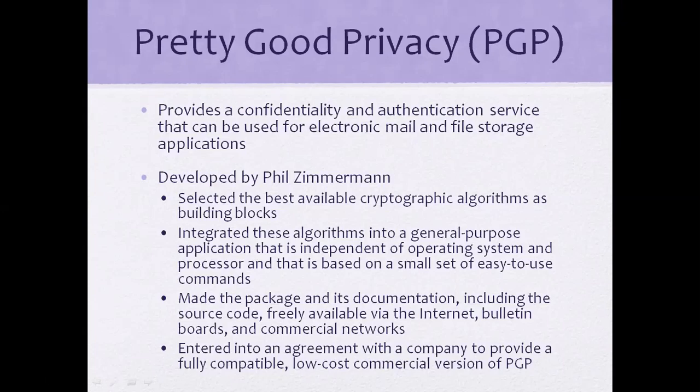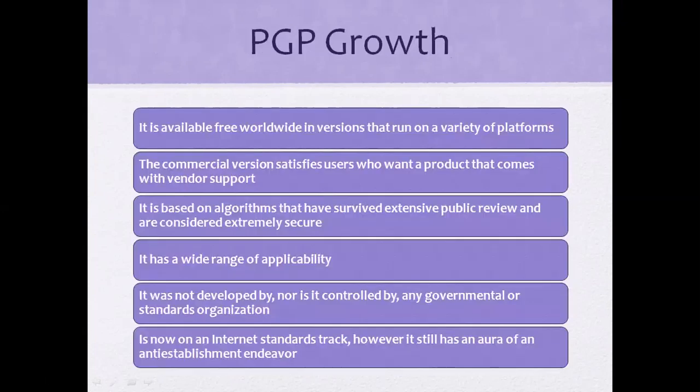Now, the PGP growth. It is available as a free worldwide version that runs on a variety of platforms. It is available on any platform, and it can run there also. That is a good advantage of PGP. And the commercial version satisfies users who want products that come with vendor support.